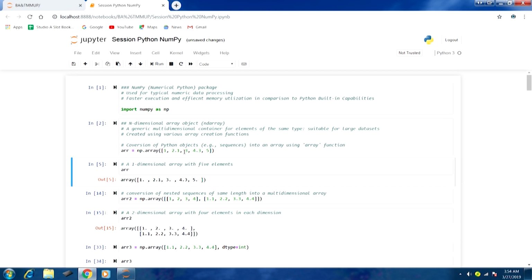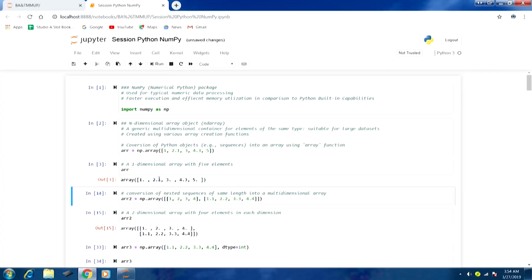If I print this array object, you can see in the output: array 1., 2.1, 3., 4.3, 5. You can see most of the elements are being stored using the floating point data type. This is a one-dimensional array with 5 elements, very similar to the list that we have learned in previous sessions.